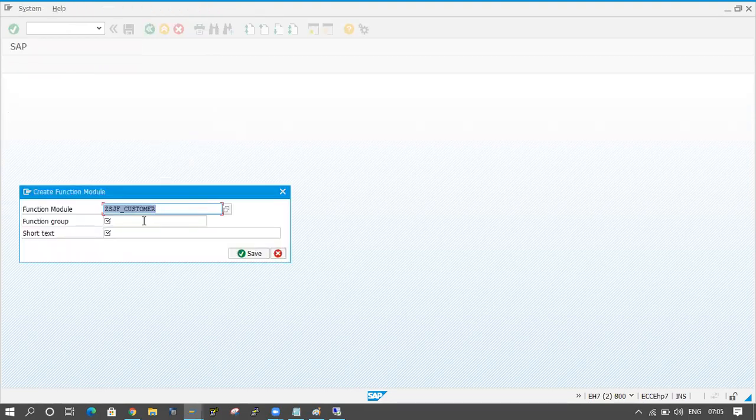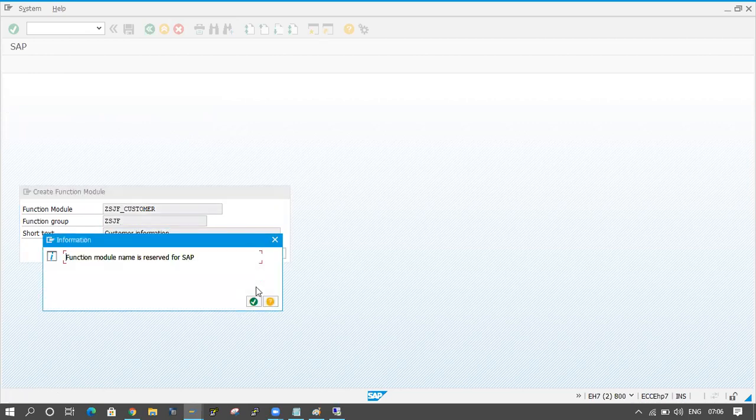It is asking for the function group. You already know how to create and activate a function group, so I am using an existing function group here. The short description is customer information. Click on the save button. Okay, fine.